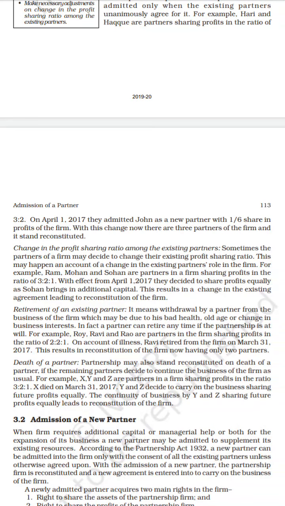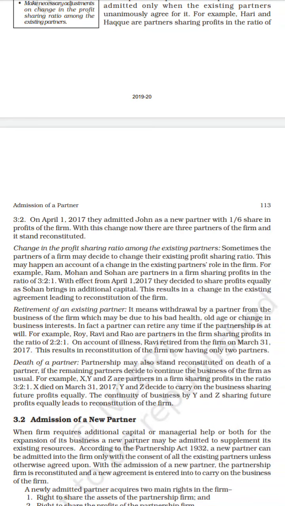So totally 3 plus 2 plus 1 is 6. What is the share for Ram? 3/6. What is the share for Mohan? 2/6. And what is the share for Sohan? 1/6. And with effect from April 1, 2017, they decided to share the profits equally as Sohan brings in additional capital. So this results in the change in the existing agreement.